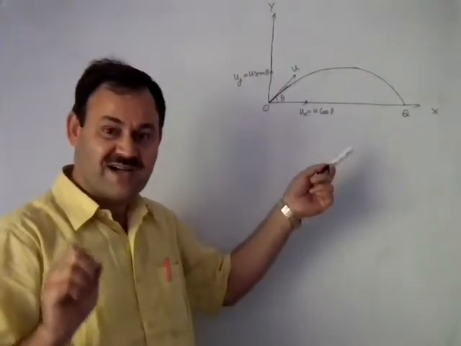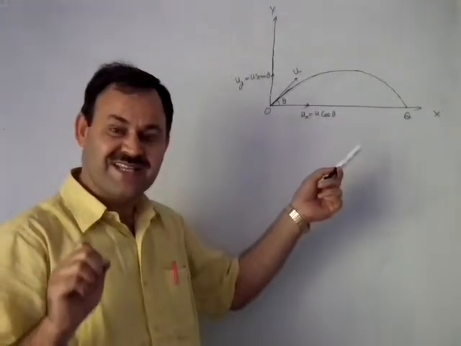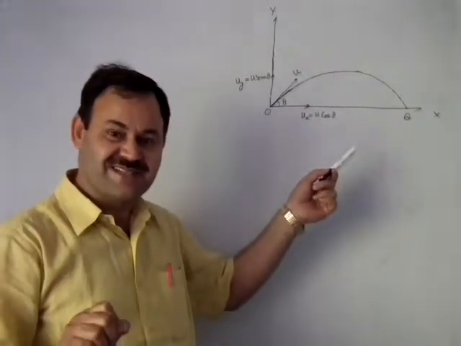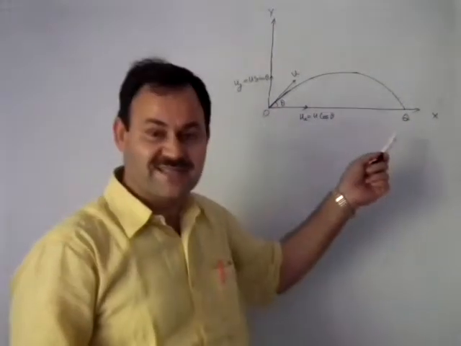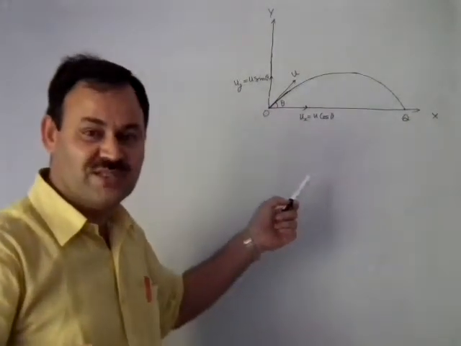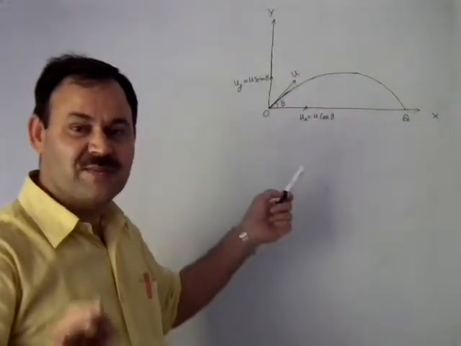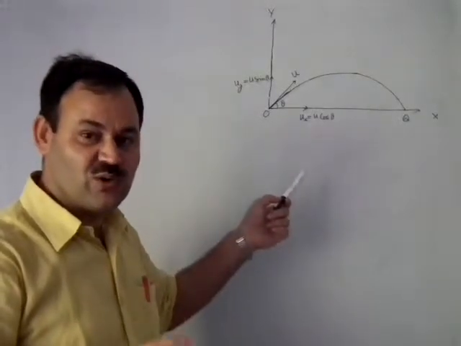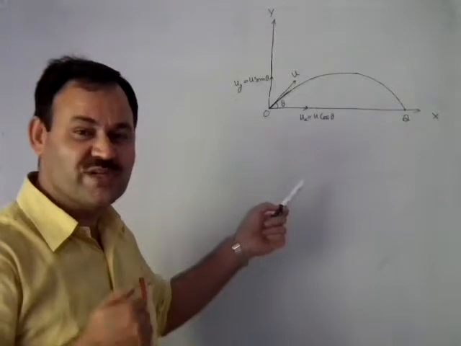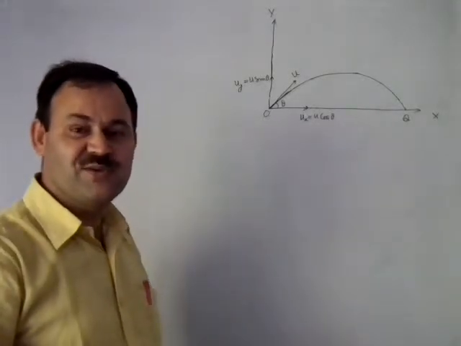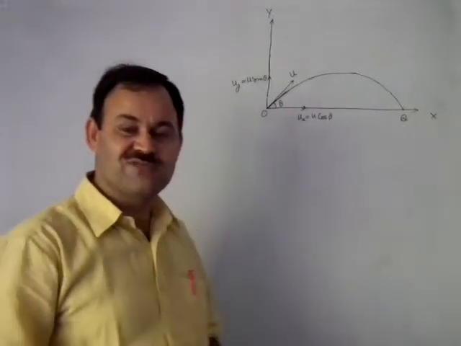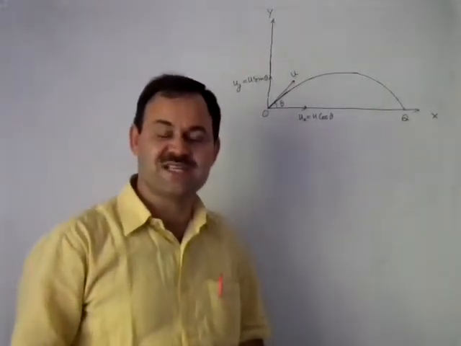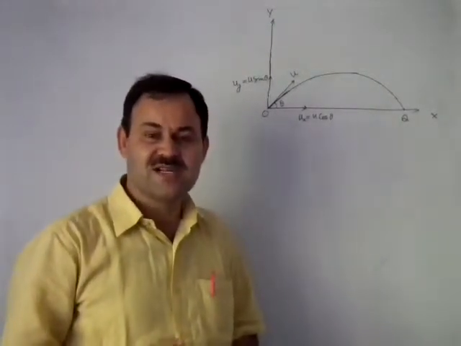Now we will consider what kind of motion is along the x-axis and along the y-axis. When the body moves along the x-axis, there is no force acting on the body. Since there is no force acting on the body along the horizon, its motion along the horizon will be a uniform motion. And for uniform motion, we have only one formula: velocity is equal to displacement upon time.